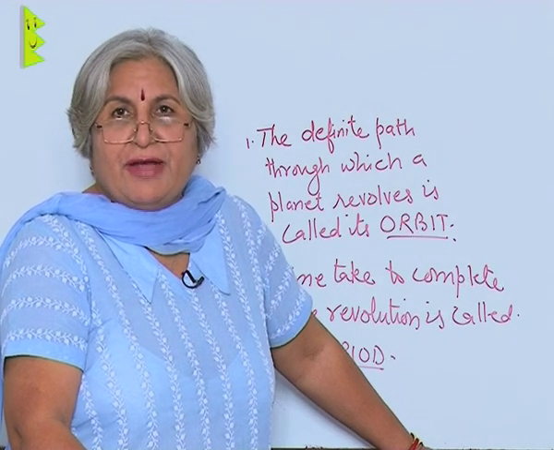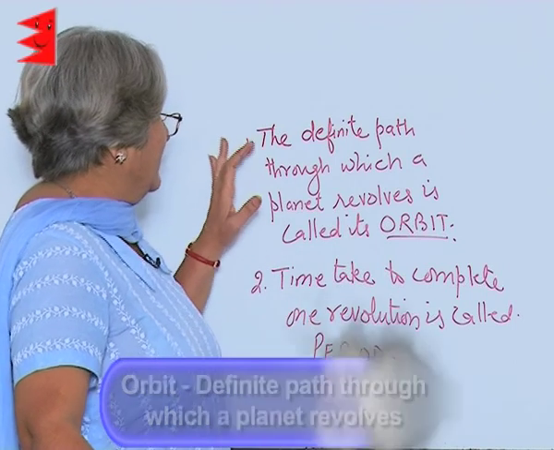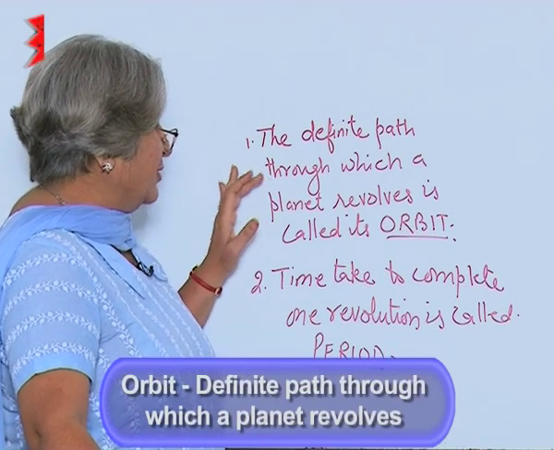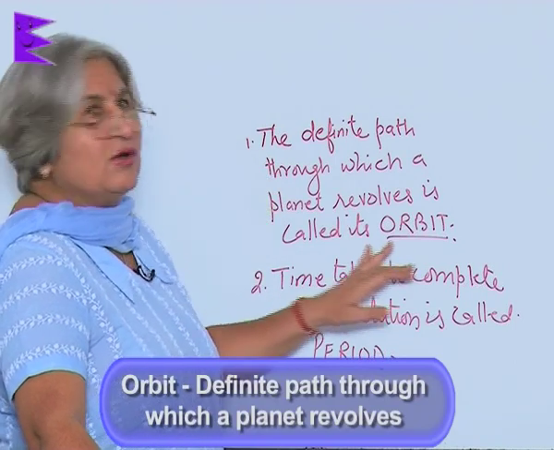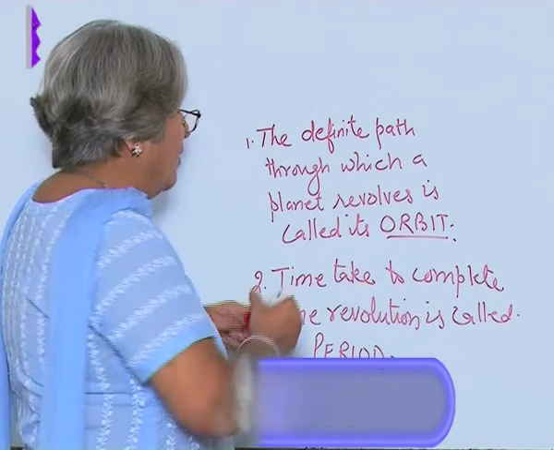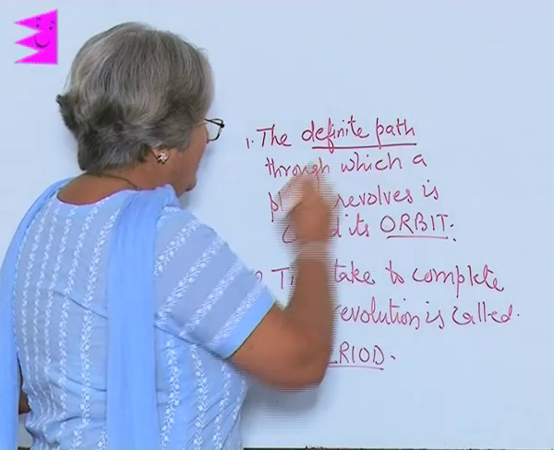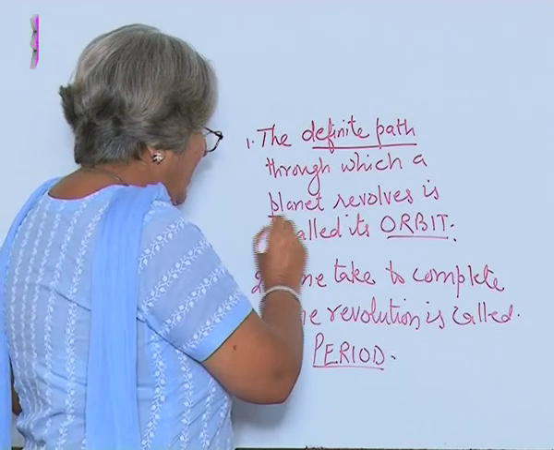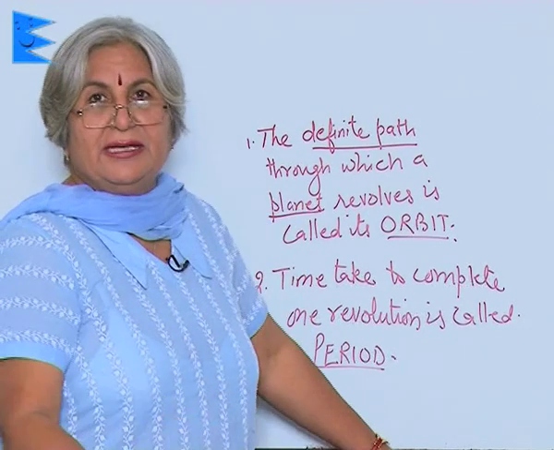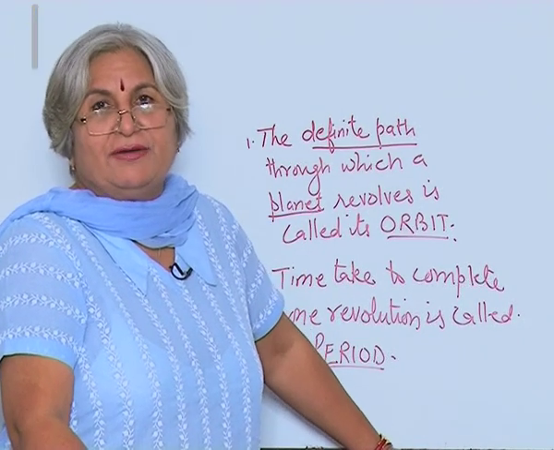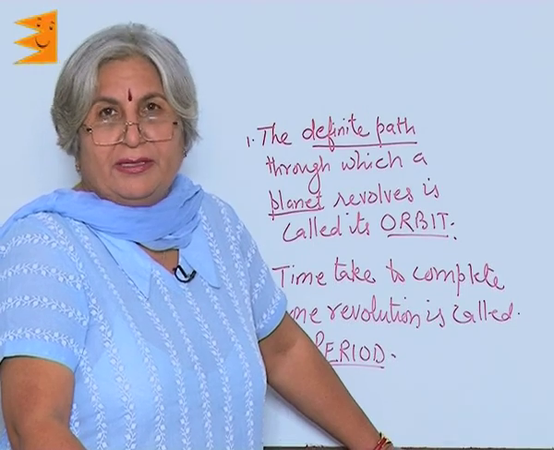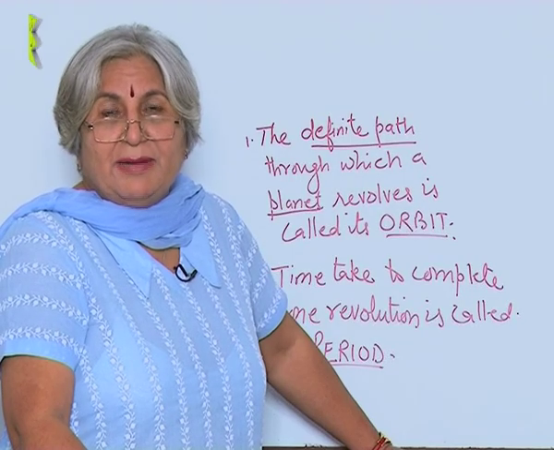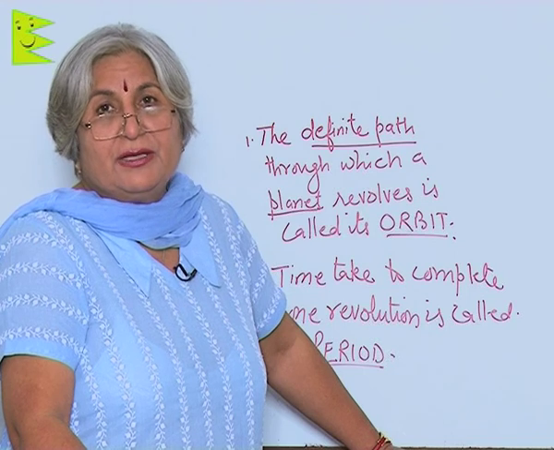So, if you want to define orbit, it will be the definite path through which a planet revolves is called its orbit. So, the important words are definite path and the planet. So, obviously, closer the planet, the orbit will be shorter.